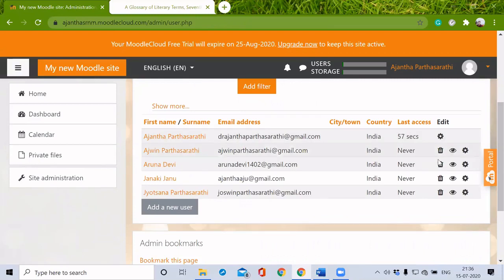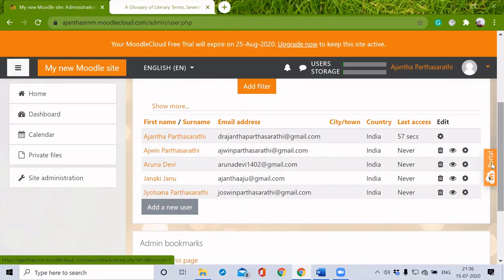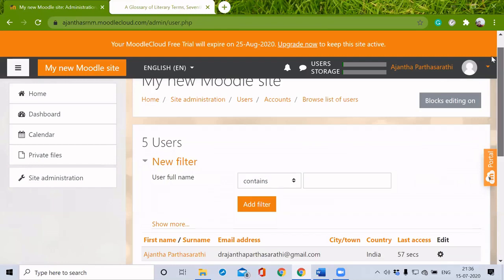We can delete them, otherwise we can hide them also, suspend. That means we can suspend them for a certain while or anything we can do, and we can edit their settings.